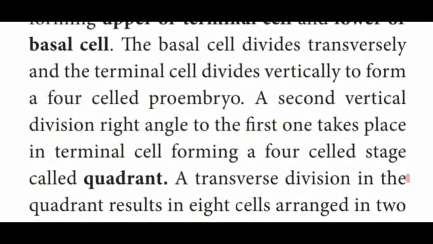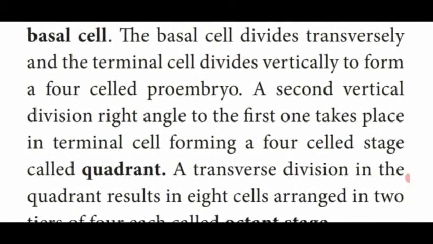Then the lower basal cell again undergoes transverse division to form a 4 cell. The terminal cell divides vertically to form the 4-celled pro-embryo. So the basal cell divides transversely and the terminal cell divides vertically.